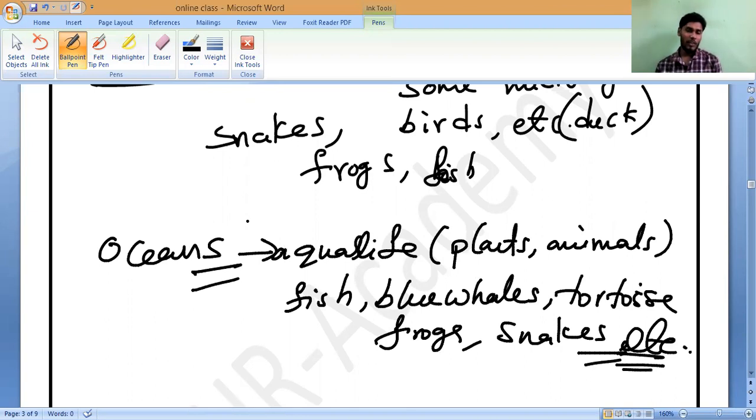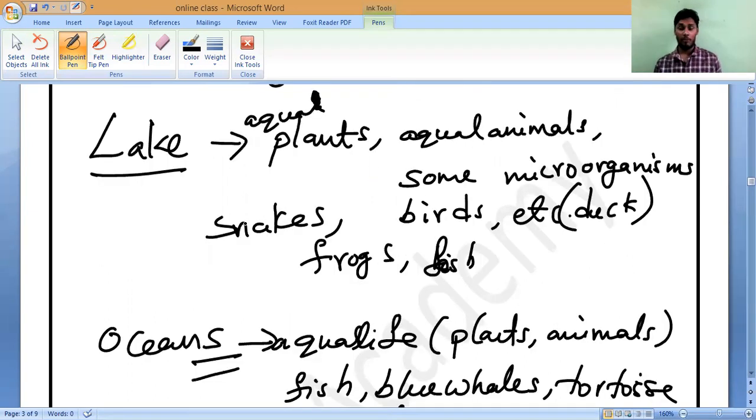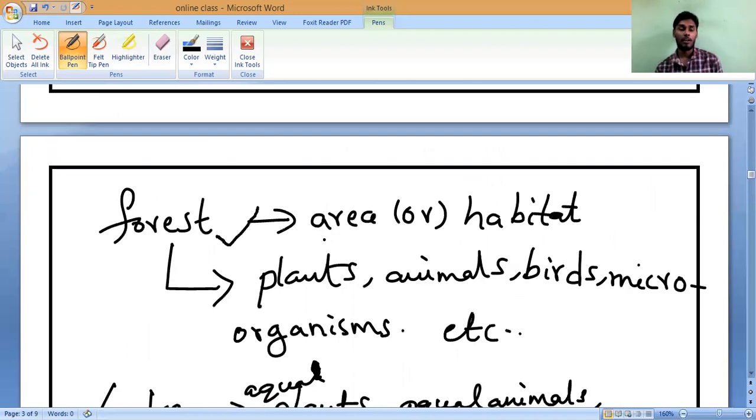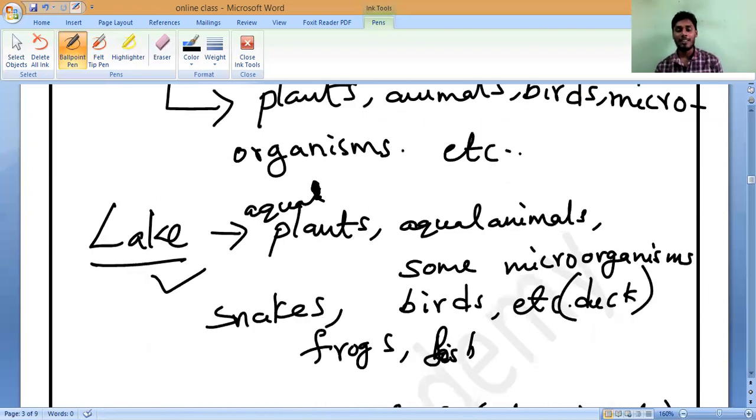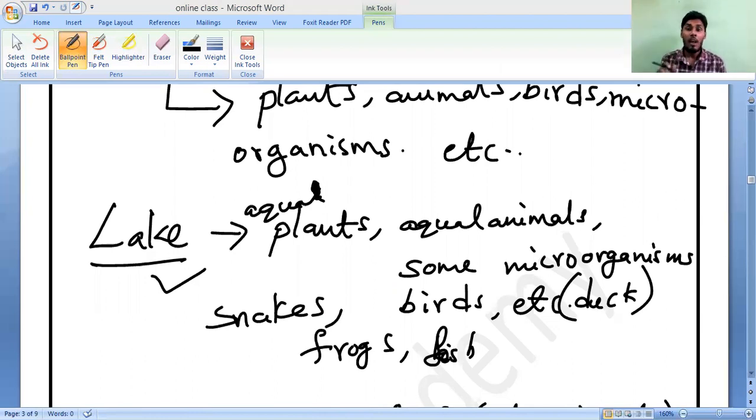Have you noticed it? If you take oceans, lakes, forests, everything has different kinds of plants, different kinds of animals, and different kinds of birds. So different varieties of animals, birds, and plants are present. Is it yes or no? That is only called biodiversity. A large number of species in a particular area is called biodiversity.